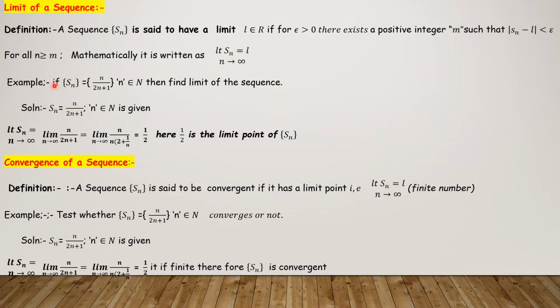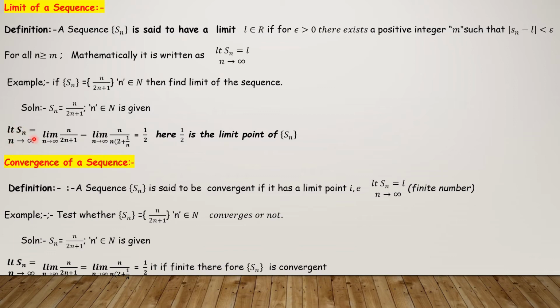Suppose a sequence is defined like this, where n belongs to N, which is nothing but the natural numbers. It comes under the domain only. Then find the limit of the sequence. The nth term of the sequence is n by 2n plus 1, n belongs to capital N. This is given. Now, how do we find the limit point of a function in functions? Same as here, we have to find the limit point of the sequence. I'll give the logic. Please catch it and keep it in your mind.